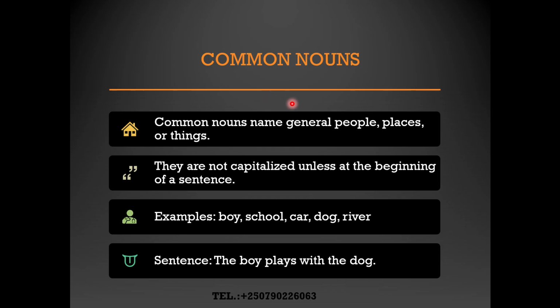First type is common nouns, which we normally call amazina rusange in Kinyarwanda. So those who may hear Kinyarwanda, I'm saying amazina rusange. So common nouns name general people, places, or things. Na amazina rusange nyine. They are just general. They are describing general people, places, or things. They are not capitalized unless at the beginning of a sentence.